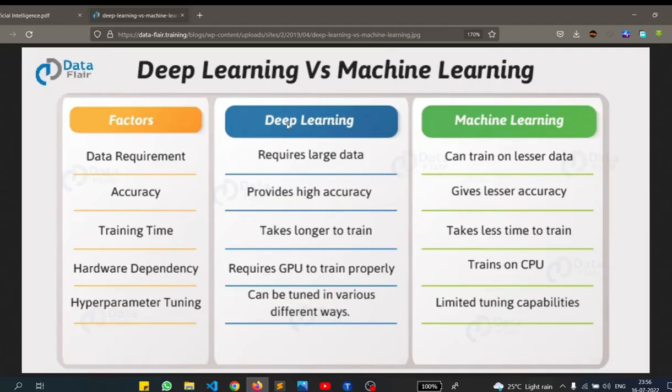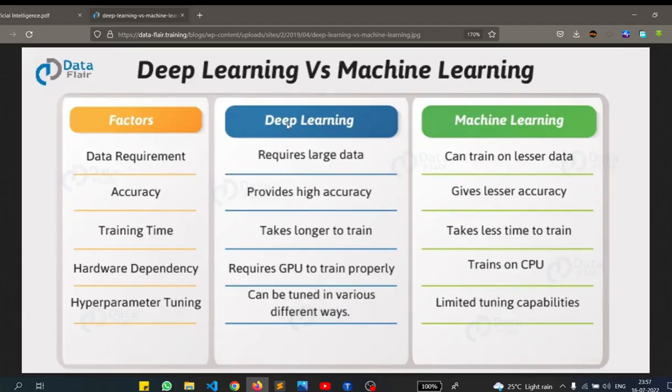The larger the data we have, the more the model will train, and it will give us more accuracy. The model will train better, and machine learning can be trained on less data. Suppose we are working on a problem statement and we have very little data, deep learning will simply fail and we have to use the machine learning approach. And if we provide deep learning a larger data set, it will definitely provide us with greater accuracy than machine learning.